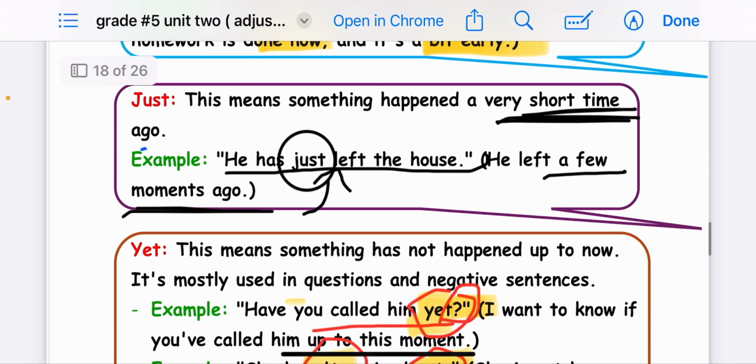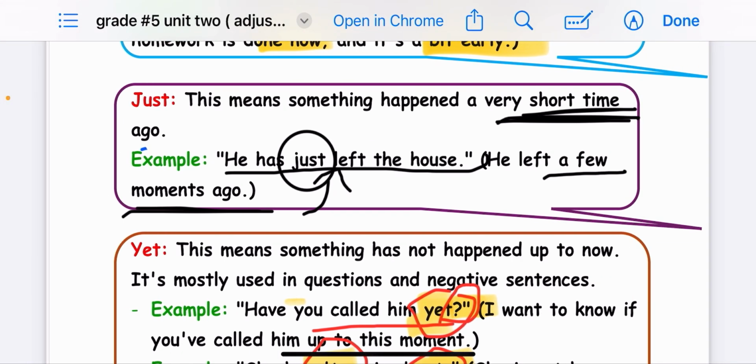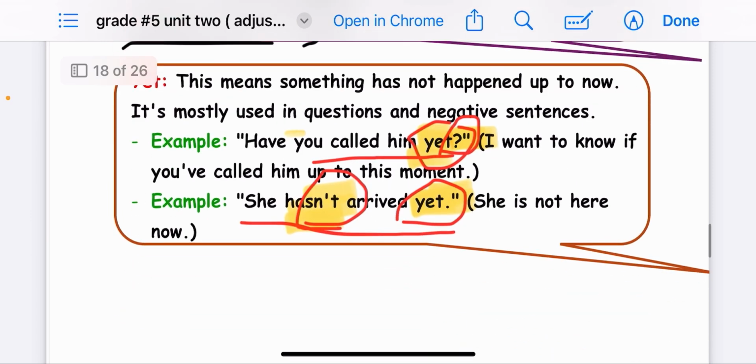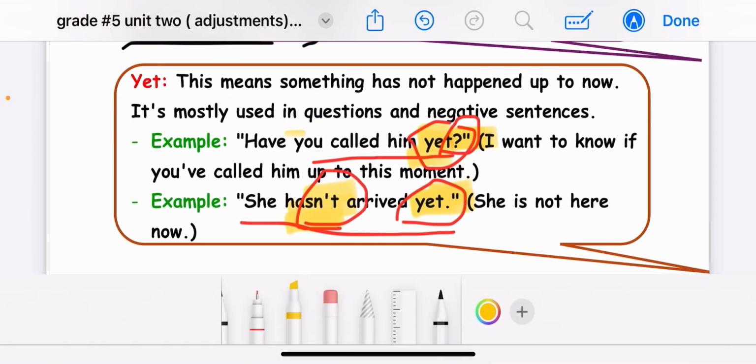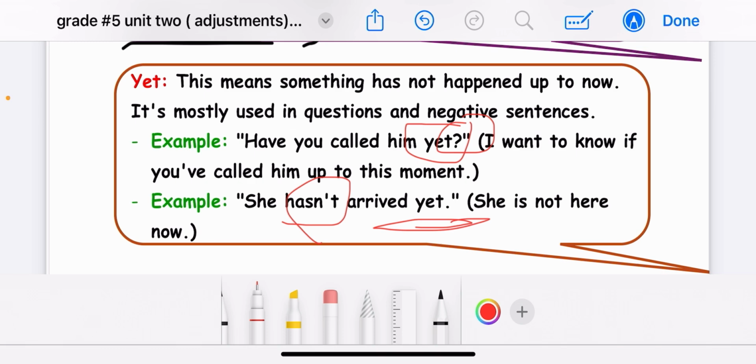Now we want to talk about just. He has just left the house. He left the house a few moments ago. Now we want to know what do you mean by yet. Have you called him yet? Because we have a question here, we use yet. Here, she hasn't arrived yet. Because we have negative, we use yet. Okay, so she's not here now.